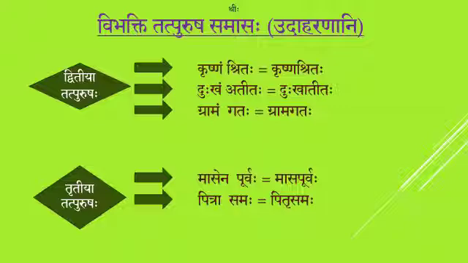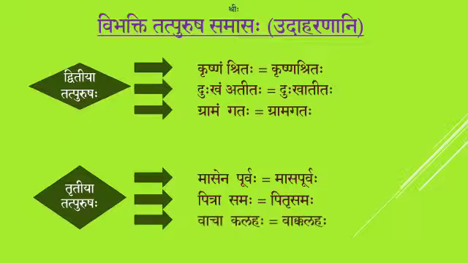So your answer is Pitra Samaha. Vacha Kalahaha. Vacha is the Tritiya Vibhakti and Kalahaha is given in the list of Tritiya Tatpurusha Samasaha. So your answer is Vak Kalaha by applying the Sandhi.